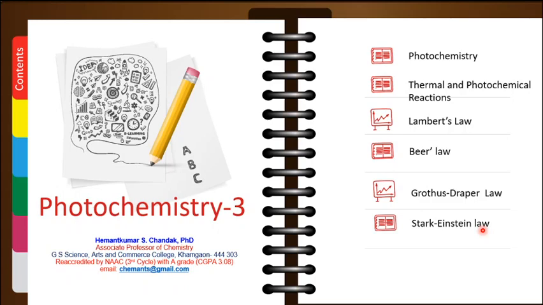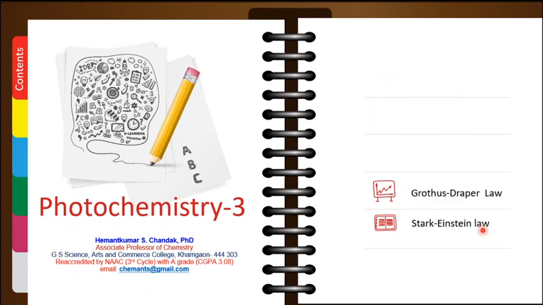In the first talk, we have seen what photochemistry is, what photochemical reactions are. And we have also tried to cover the difference between the thermal and the photochemical reaction. In addition to these, in the second lecture, we have seen the laws of absorption of light, particularly Lambert's law and Beer's law, where we talk about the relationship between the concentration and the decrease in the intensity. In today's talk, we will try to cover yet another important topic of photochemistry, which is equally important in understanding the concepts of photochemistry, and that is the laws of photochemistry.